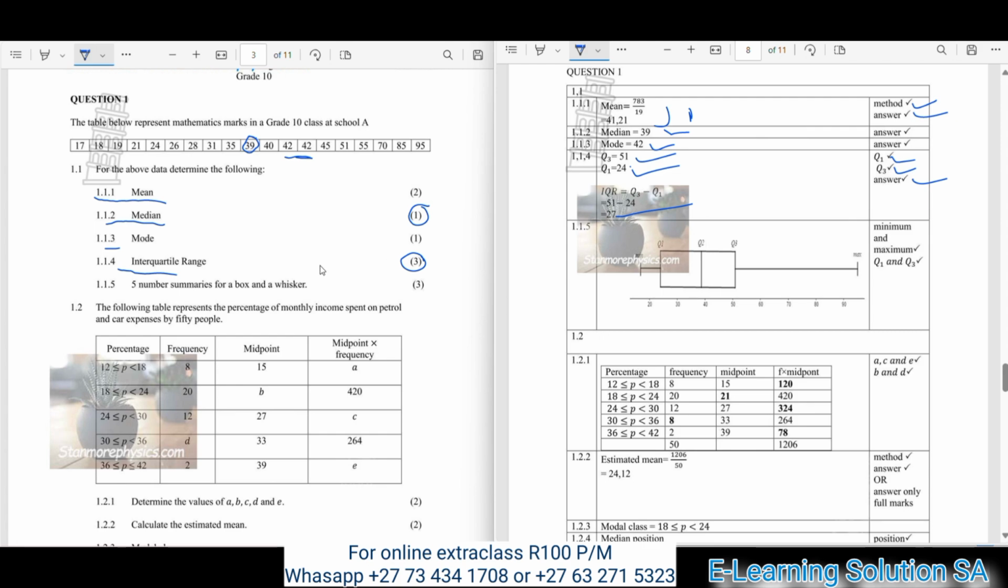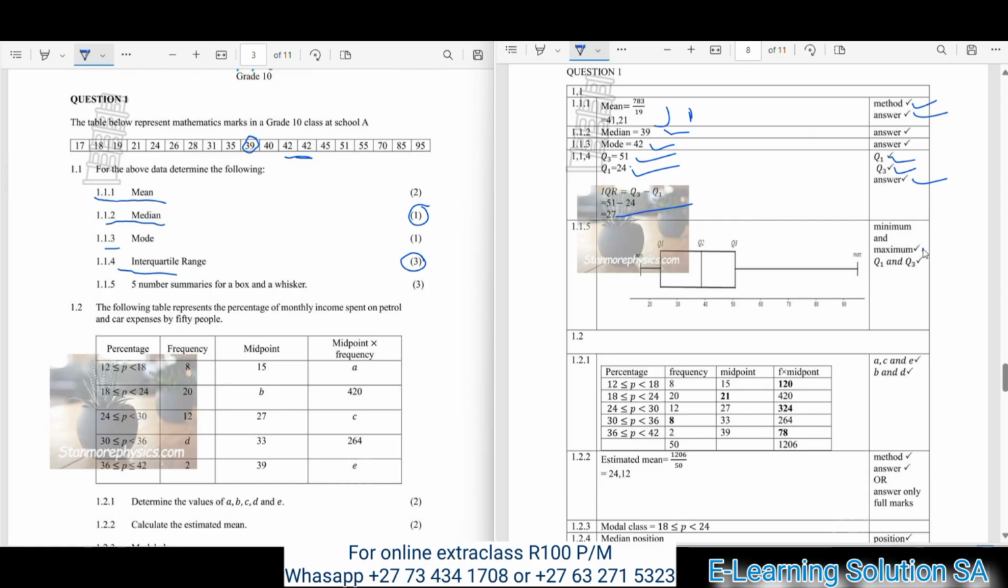So let's move over to 1.1.5. You have to determine the five number summary for a box and whisker diagram. Let's check our answer here. It's 2 marks, guys, in this, 3, sorry. So it's 3 marks for this.